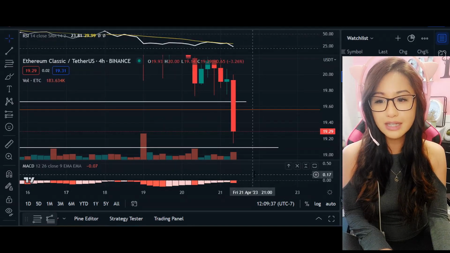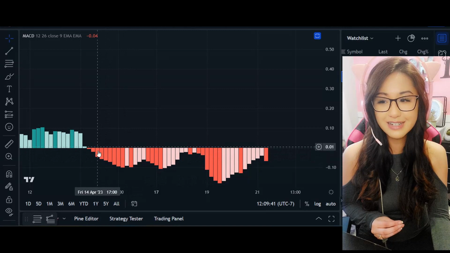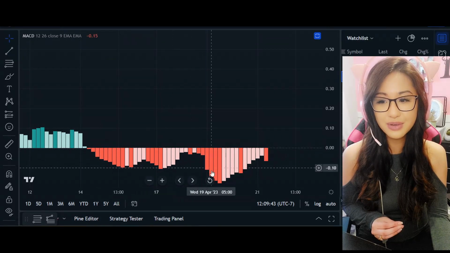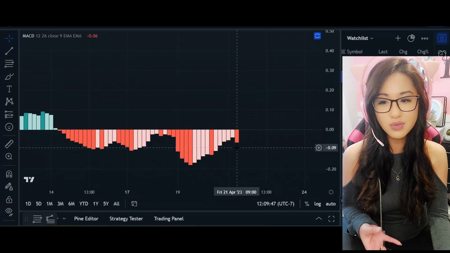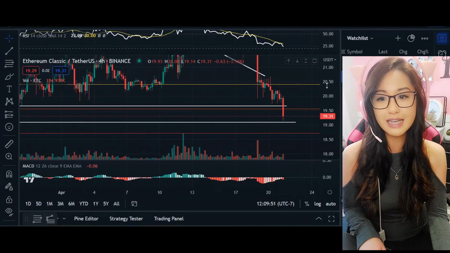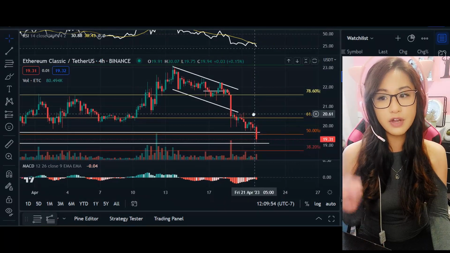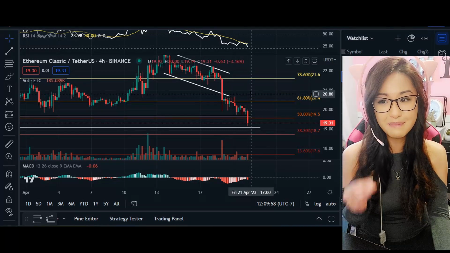When we take a look at that MACD indicator, again, that second, I don't want to say second because there's so many waves here. There's 1, 2, 3. Oh, we can count this as 4, but let's count this one here as a 4th wave. So going into our 4th wave for Ethereum Classic, it is very apparent to see that in a 4-hour time frame, we are in that bearish market.